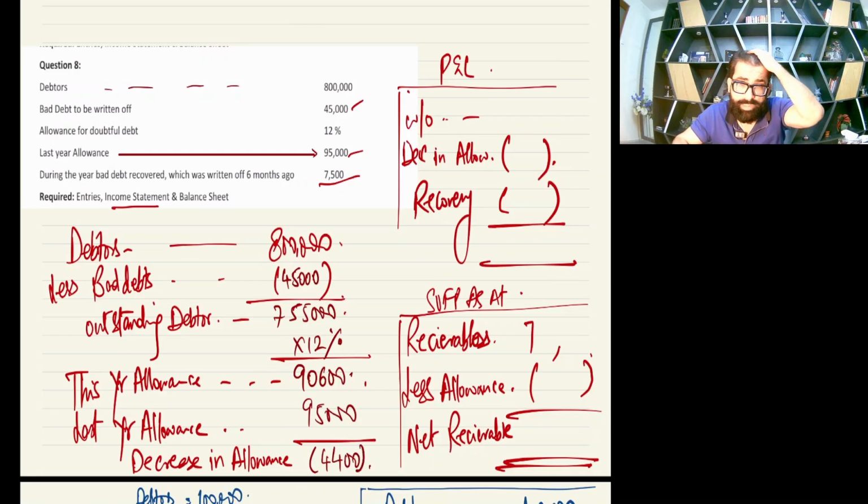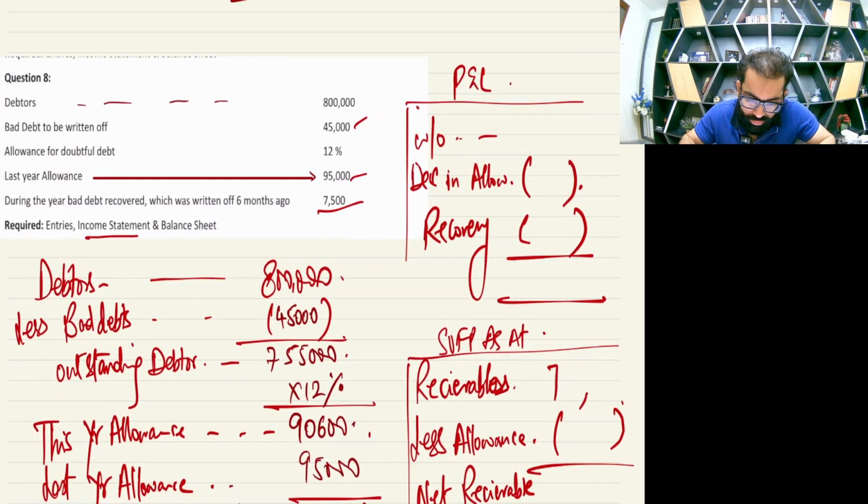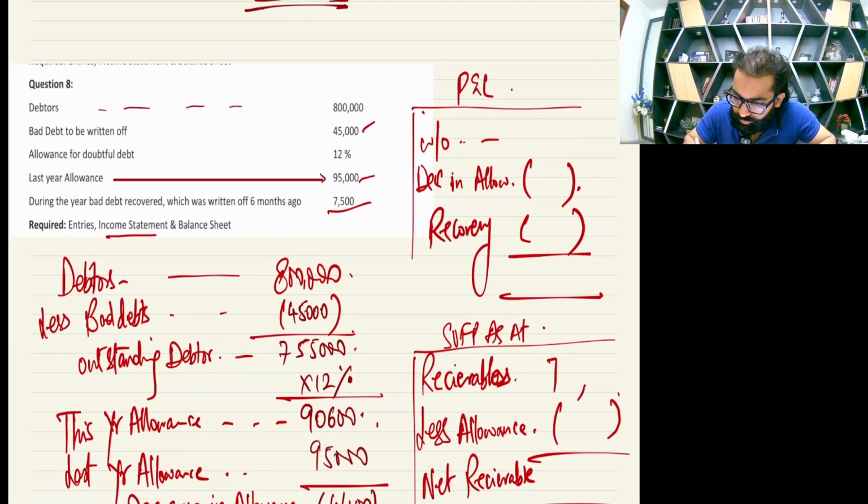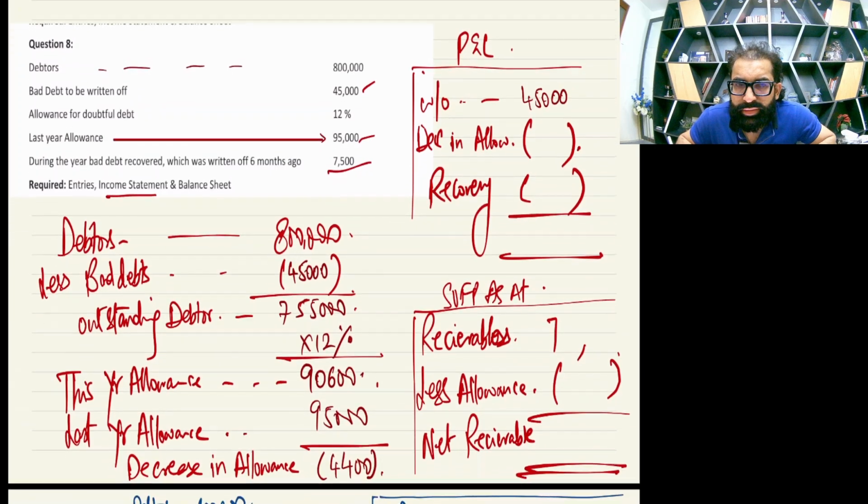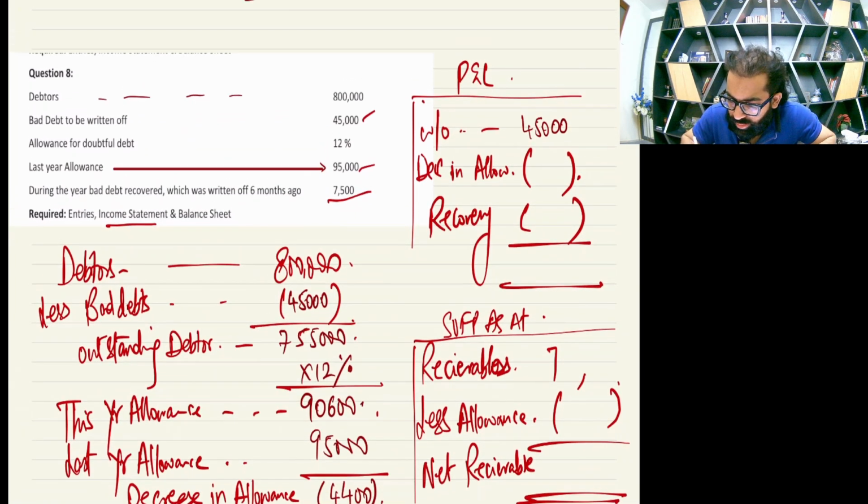So now as a first step, you will make the P&L box. How much is the written off? It's 45,000. In the allowance, there is a decrease in allowance, which is your income. So income comes as a negative number, in brackets. And there is one more thing. During the year, bad debt recovered, which was written off earlier. So there is a recovery as well.